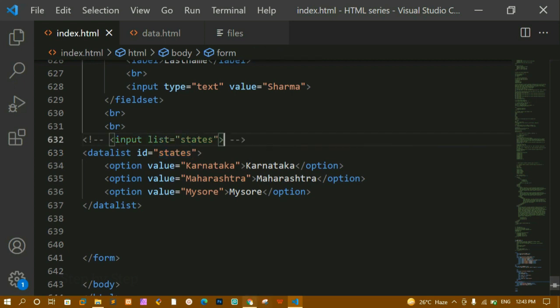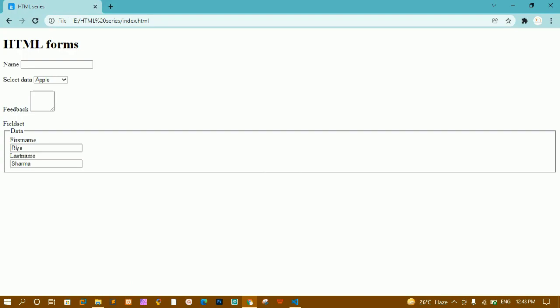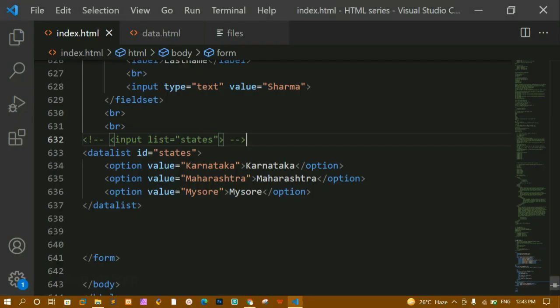Now if I remove this one and refresh, you can see I will not have any output here. So this is very useful. You have to give input and list equal to states, and whatever we give here should be referring to this one. Only then it is going to work.